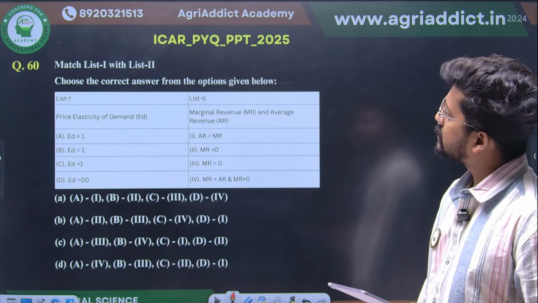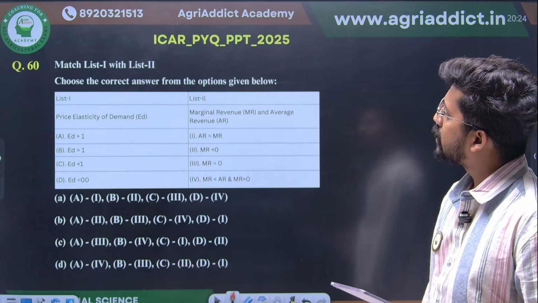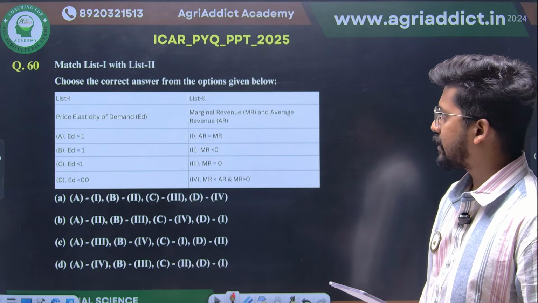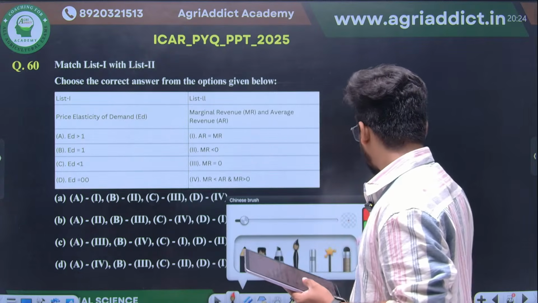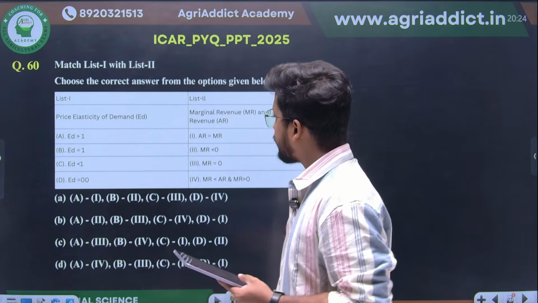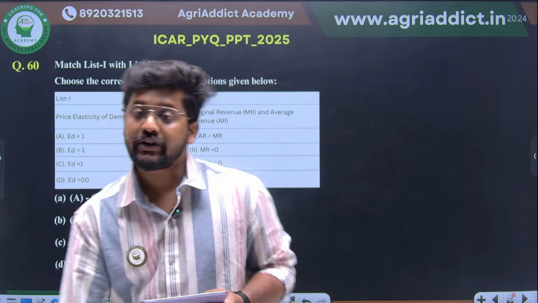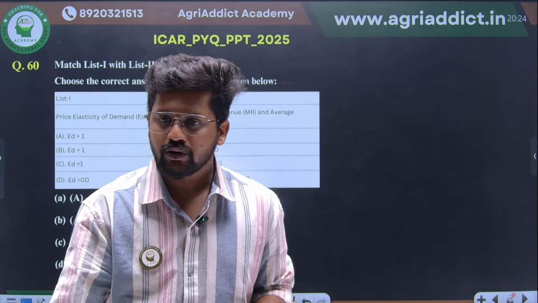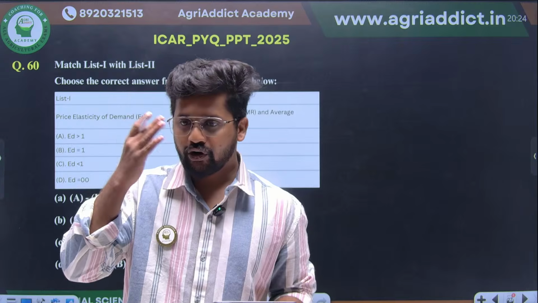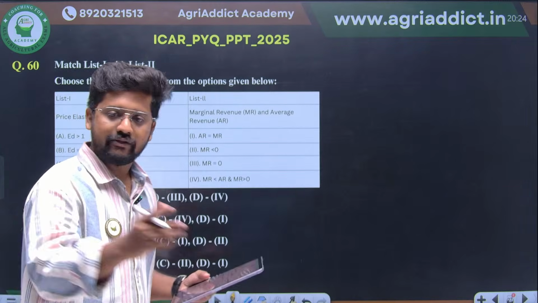Yes, match list 1 with list 2: price elasticity of demand, marginal revenue and average revenue. Here you should understand the basic relationship between marginal revenue and average revenue. As for the urban one, I'm not that sure, I forgot about these factual things. In fact, we'll just clarify it.